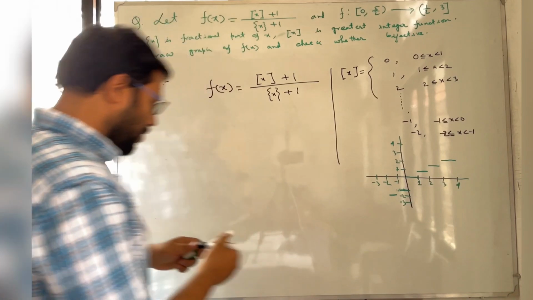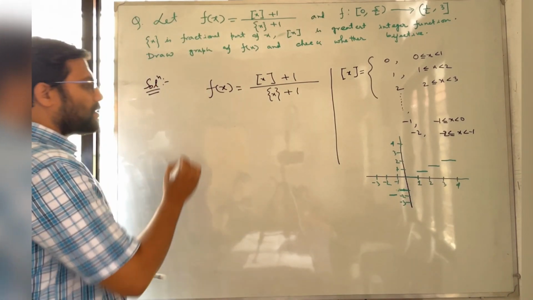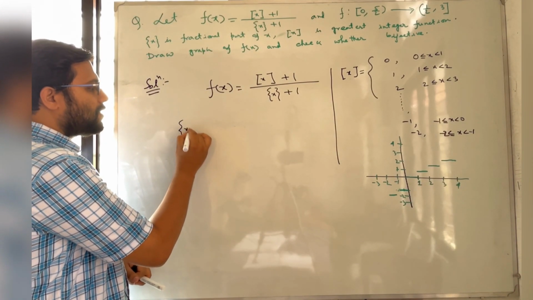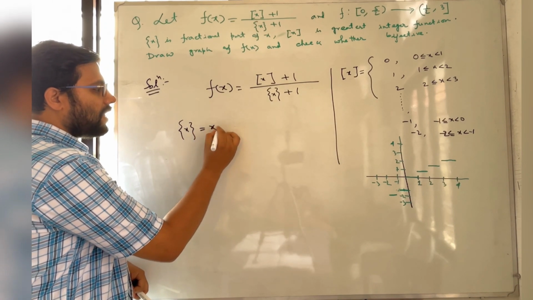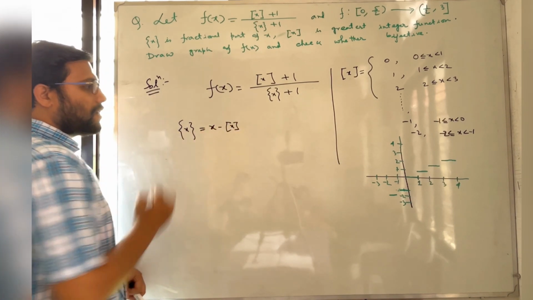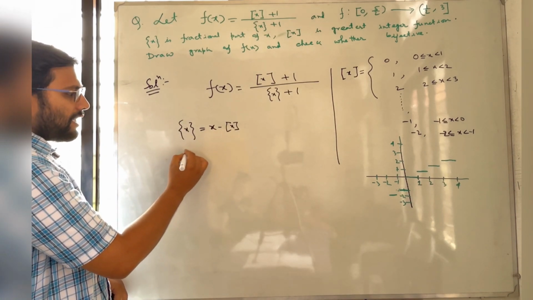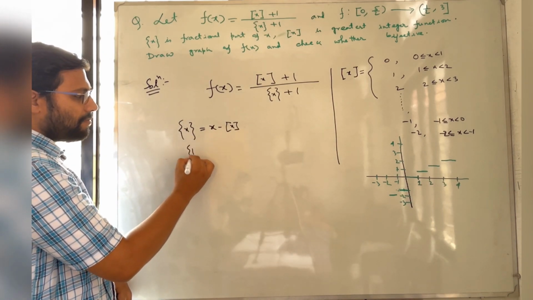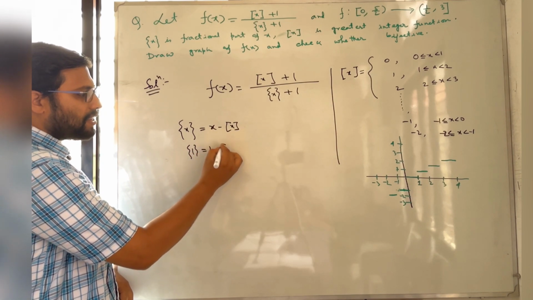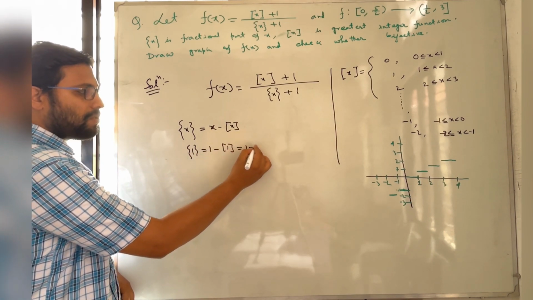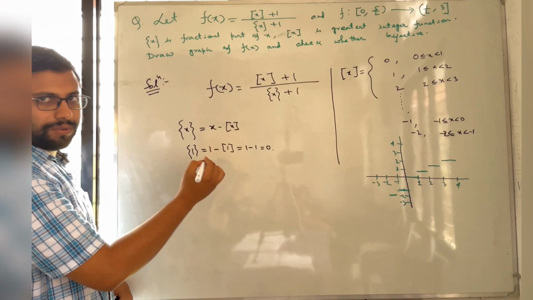So now we will draw the fractional part of x. The fractional part of x is defined as x minus box x. If I take x equal to 1, it gives 1 minus box of 1. Box of 1 is always 1, so it will be 0.